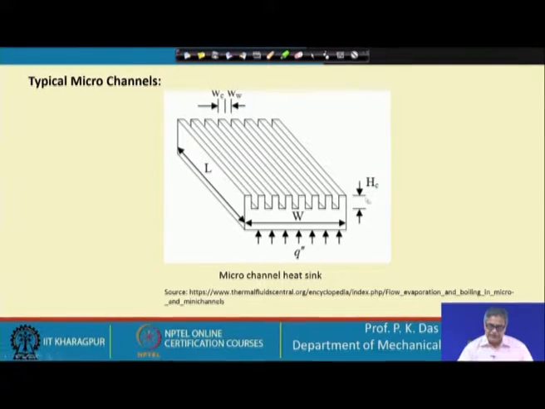If Hc is the channel height, and here W W is the channel width, there will be restriction on the values of W W and Hc. So basically it provides a rectangular channel. If there is a top cover, it becomes a rectangular channel of narrow cross section, where the height Hc is small and the width W W is also small. This could be one design.